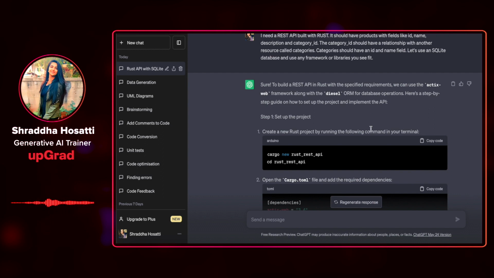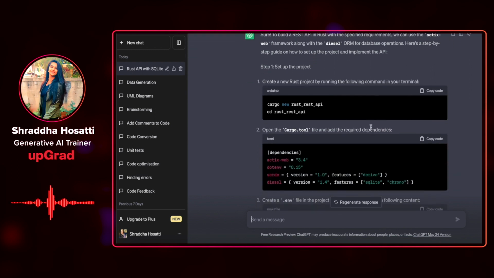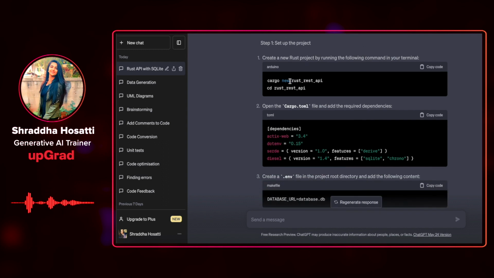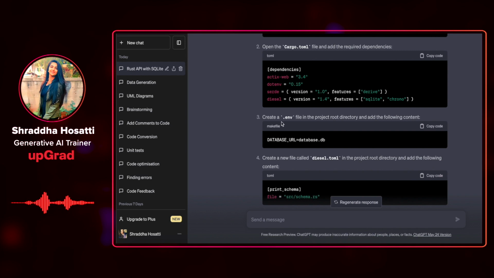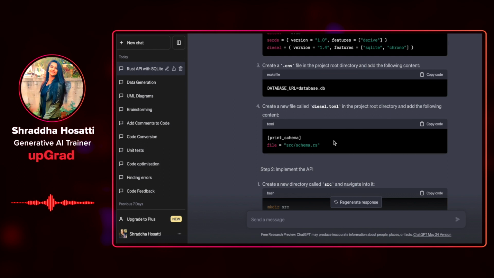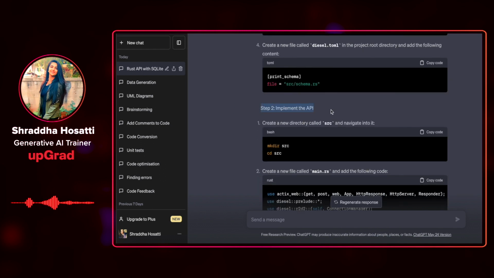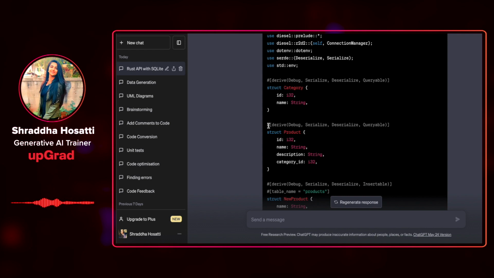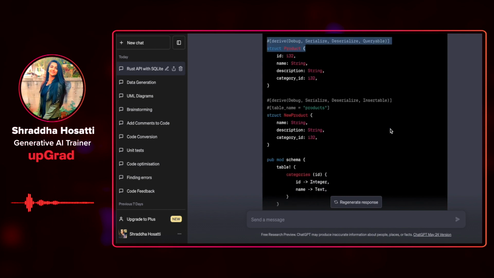Let's see what other different steps it has given us. It has told us that we can use the Actix web framework along with Diesel ORM for database operations. It is asking us to set up the project first by using these Rust commands. Then open cargo, create an env file, create a new file called diesel.toml. And then the second step is to implement the API. It is asking me to create a new file called main.rs with the following code. And it has also commented the code for me to understand it better.